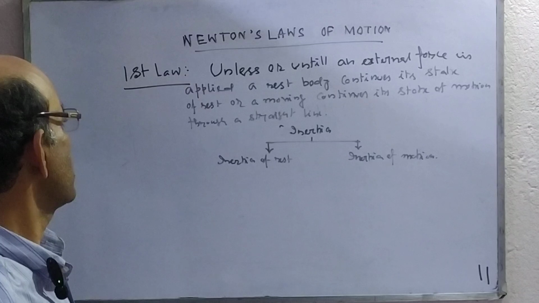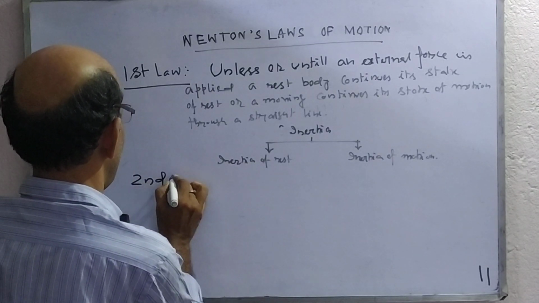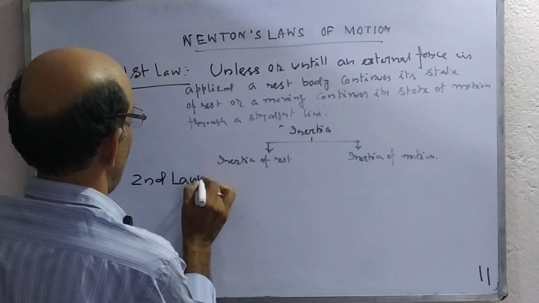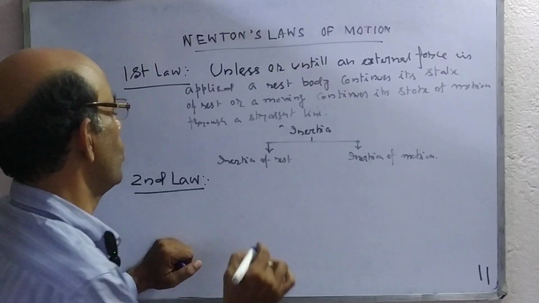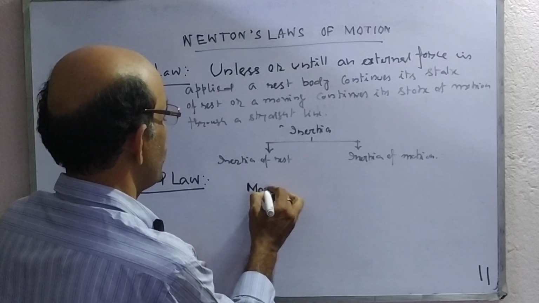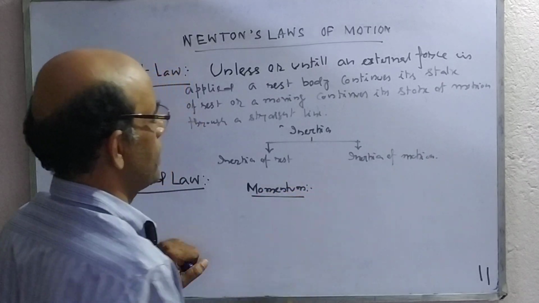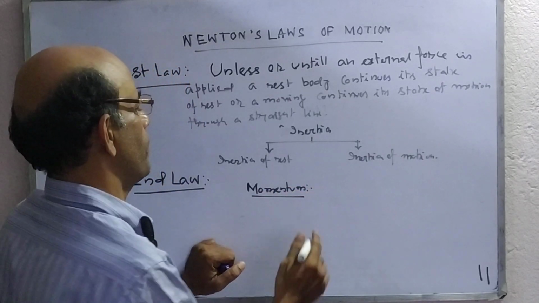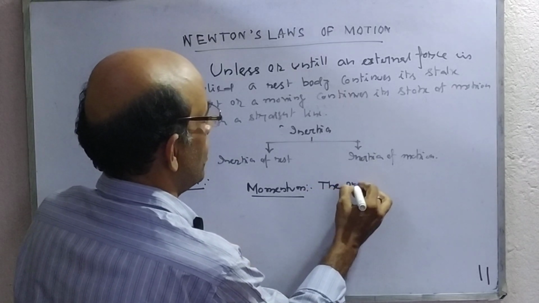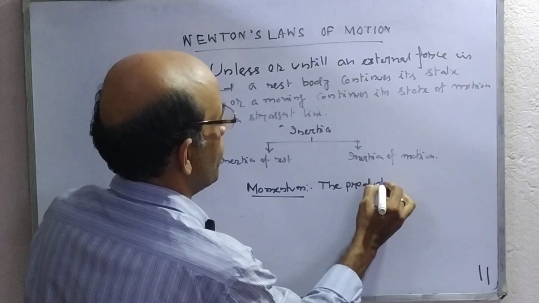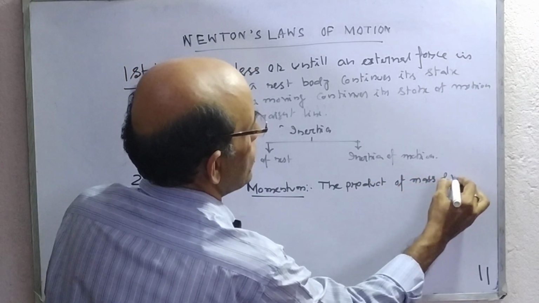Now we are discussing the second law. Before discussing the second law, you have to know momentum. What is momentum? Momentum is a property of a moving body which is denoted by the product of mass and velocity.